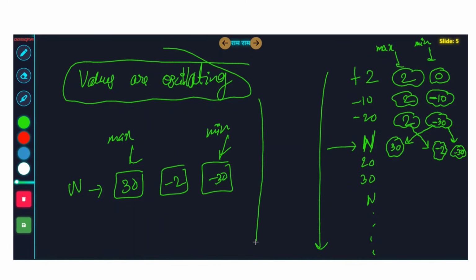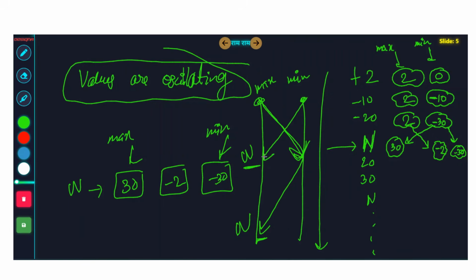So guys, this is the visualization I want to tell you. If this is the max value and this is the min value, things are happening like this. Whenever there is an n, the max value automatically becomes the min value, and when n comes again, the min value has the potential to become the maximum value. Similarly, the minimum value can become the maximum value whenever n appears. Then the maximum value can become the minimum value whenever n appears. Whenever n appears, the n is the game changer in the problem. Earlier, whatever was the minimum achievable value, now it has been converted to the maximum. And earlier, whatever was the maximum is now becoming a viable candidate for the minimum.